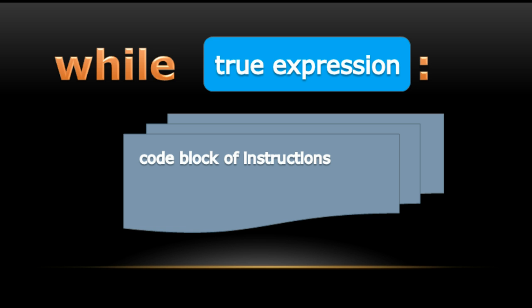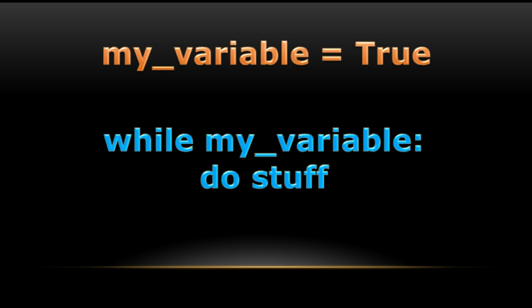One part of the syntax that might be a little bit confusing is this part here, about the expression that evaluates to true. It might be easiest if I just show you some examples. The easiest way to get a true expression is to make one. So I can make a variable and assign it to the Boolean value true.